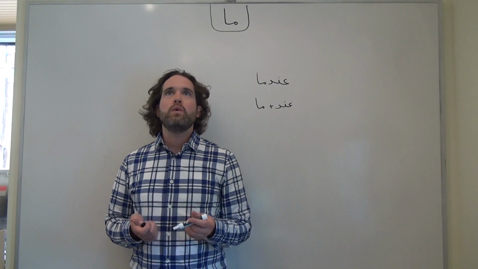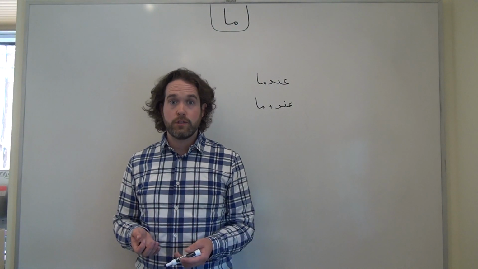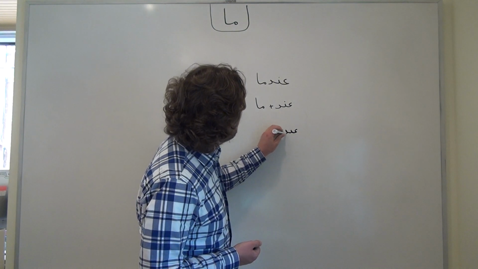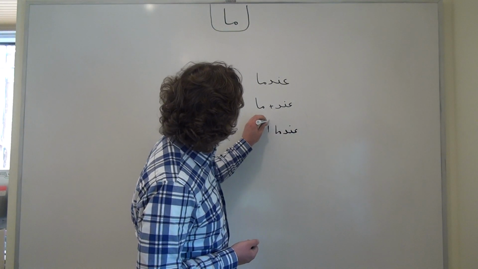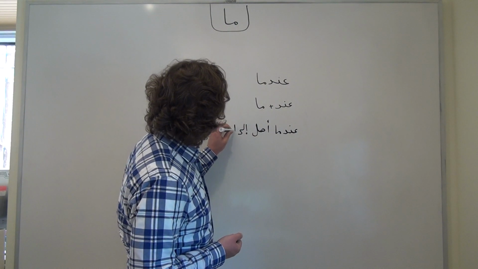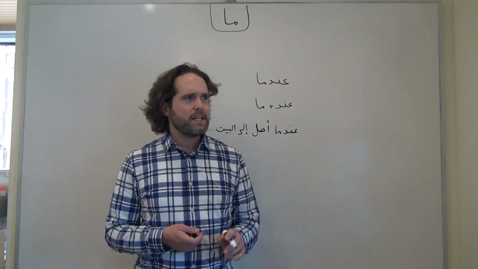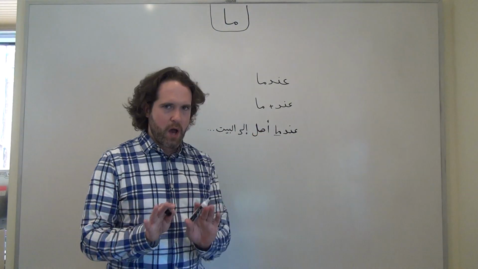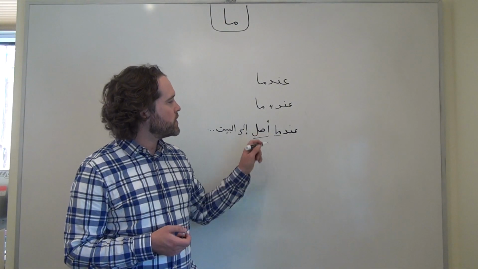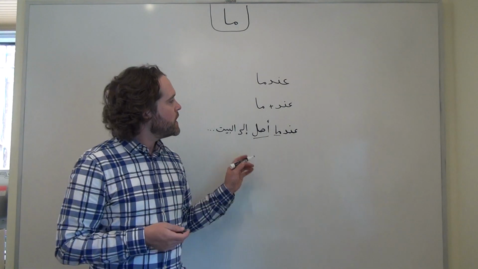So if I wish to say something like, when I arrive at the house, I can say عندما أصل إلى البيت. And the ma, whether or not we knew it, is helping us, is giving us the ability to use a present tense verb, in this case conjugated for أنا, أصل, I arrive.